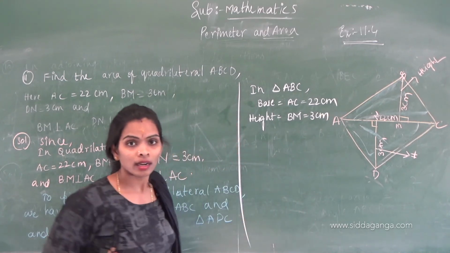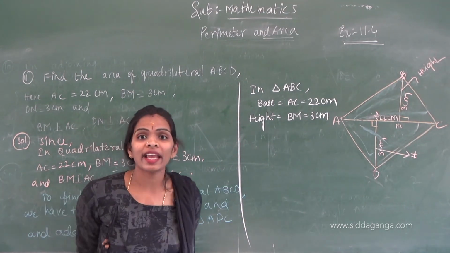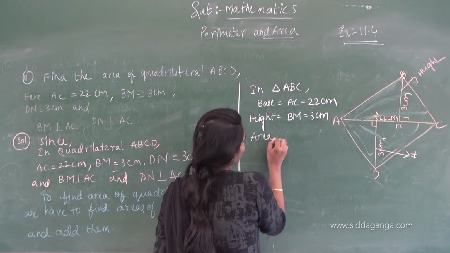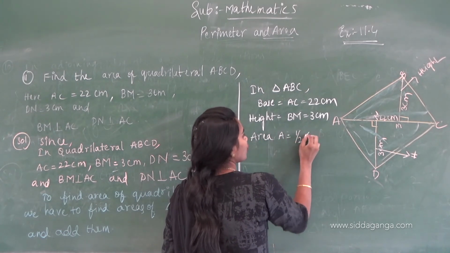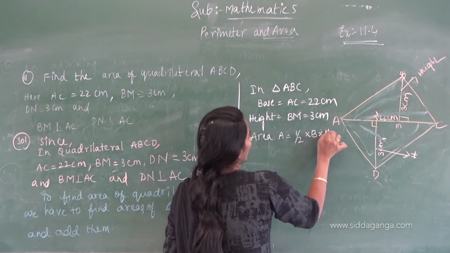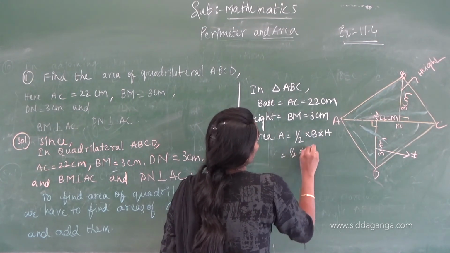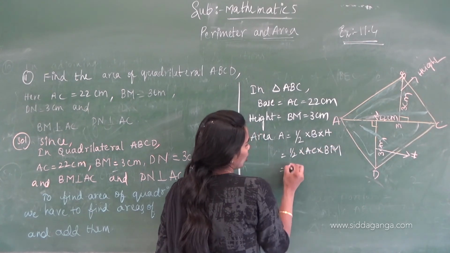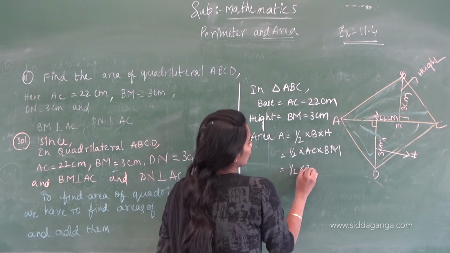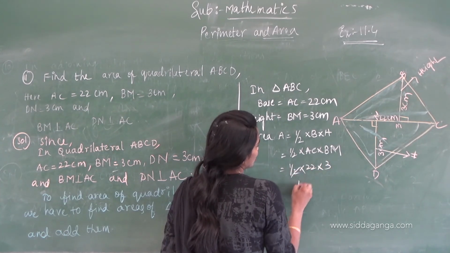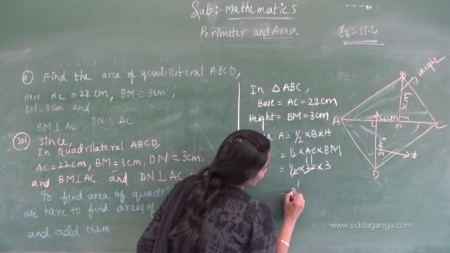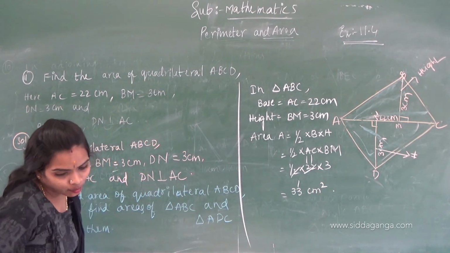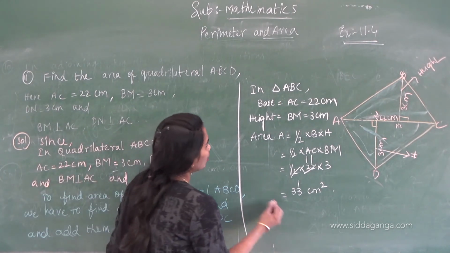Correct, children? What is the formula to find the area of a triangle? Area A equals half into base into height. Half into AC into BM. Half into 22 into 3. Ones are 11, 11 threes are 33 square centimeters.